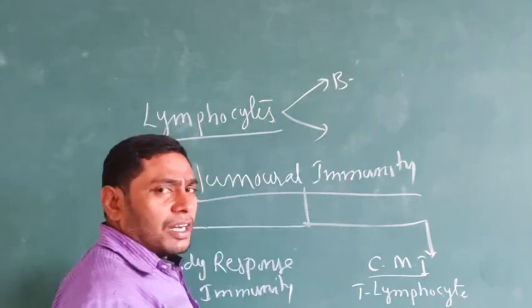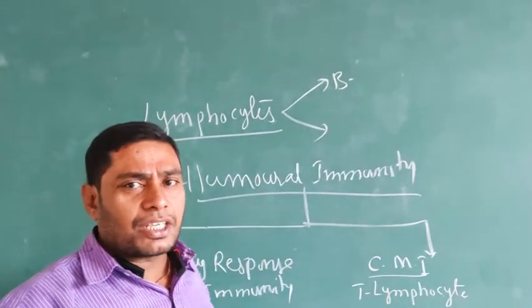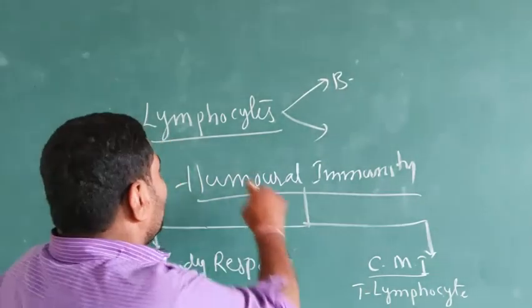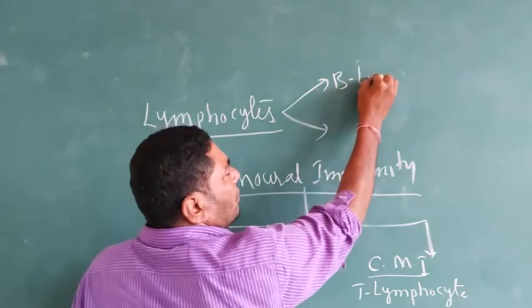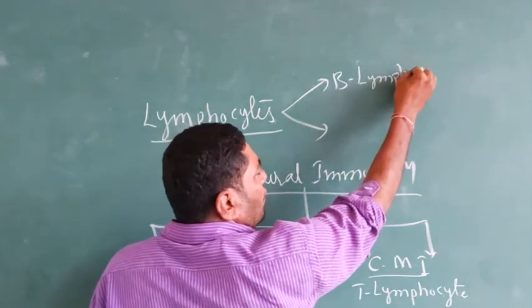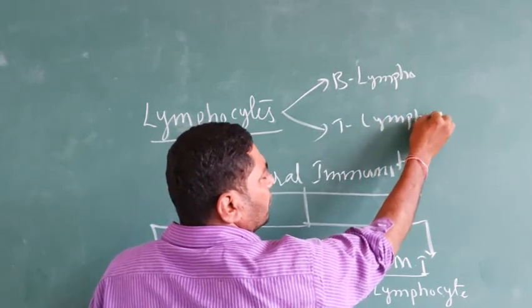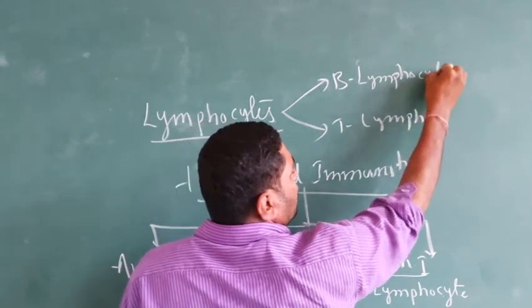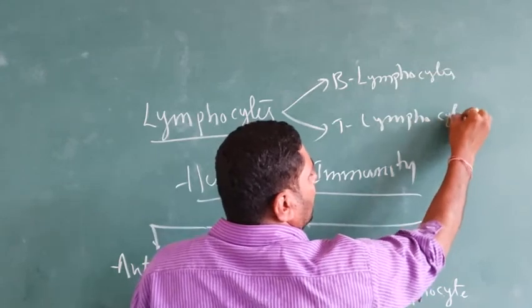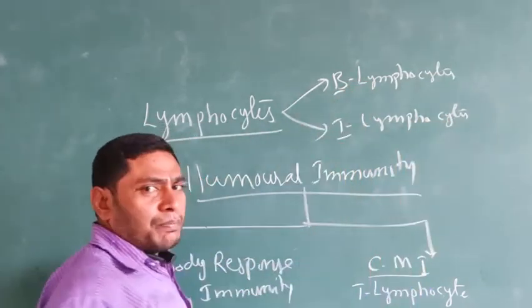We have already known in the previous session that lymphocytes are of two types: B lymphocytes and T lymphocytes. Why is it called B?